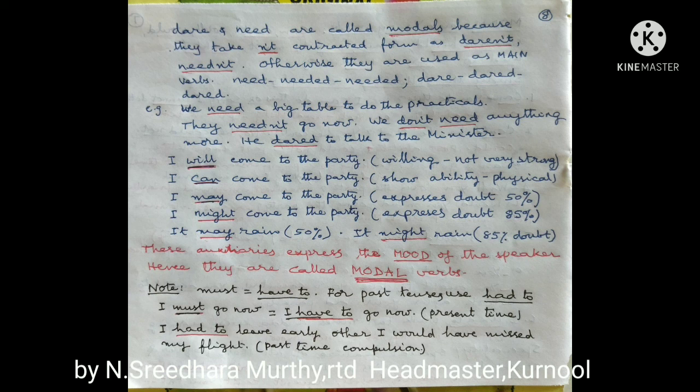Note, must is equal to have to. For past tenses, use had to. Look at the examples. I must go now. I have to go now. Present time. For past time, use I had to leave early. Otherwise, I would have missed my flight. This is past time compulsion.